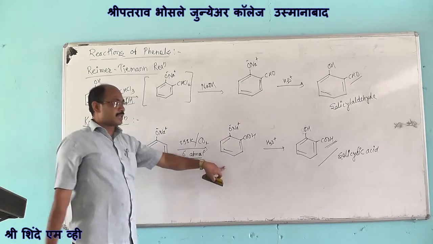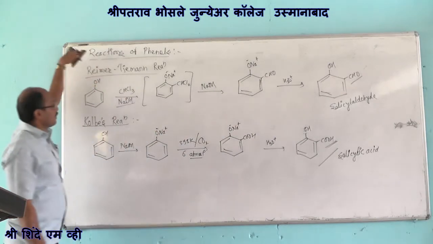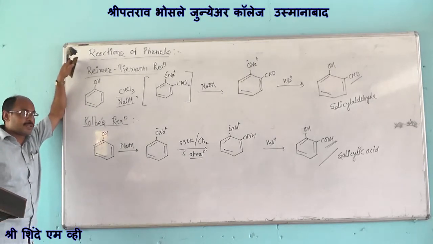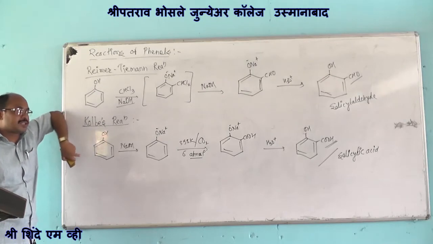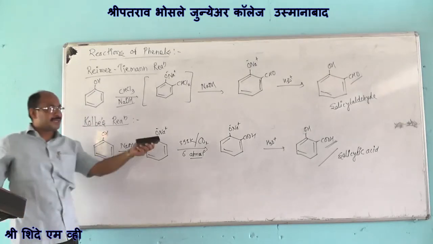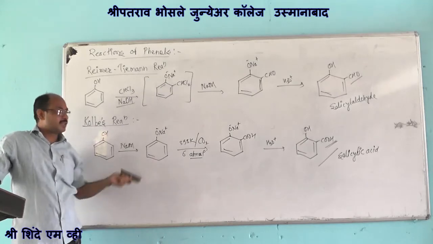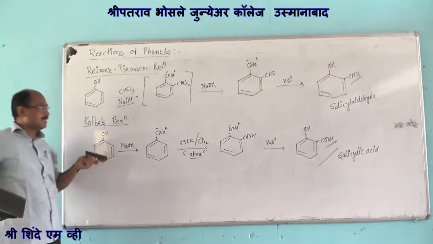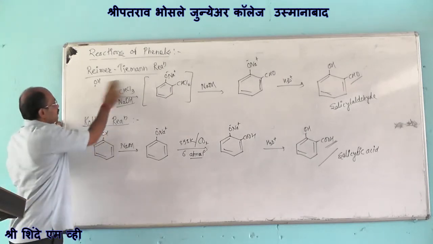Reimer-Tiemann reaction gives us the formation of corresponding salicylaldehyde from phenols, and Kolbe's reaction gives us the formation of corresponding salicylic acid or orthohydroxybenzoic acid from phenols. These are the reactions which are important for your exams.